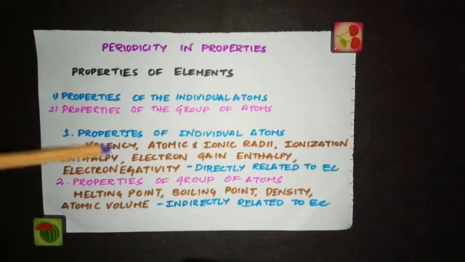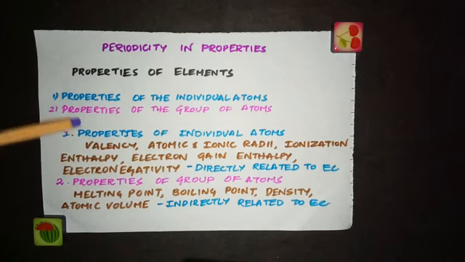These are all the properties of individual atoms and they are directly related to the electronic configurations. So we call these properties as properties of individual atoms. The second category is the properties of group of atoms, properties like melting point, boiling point, density, atomic volume. They are all bulk properties, that is, the properties of a collection or group of atoms. We don't talk about boiling point of an individual atom. We are talking about a group of atoms. But when we are talking about atomic radii, we are talking about individual atoms.